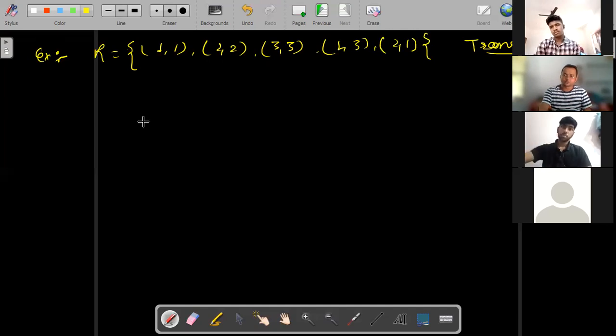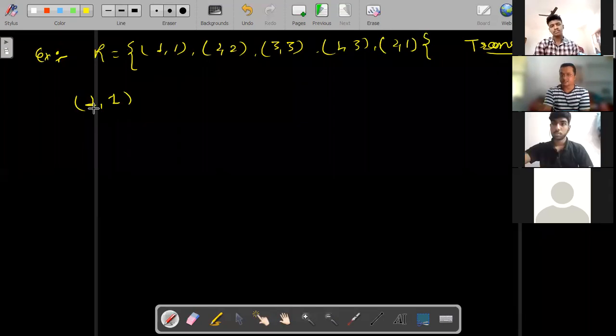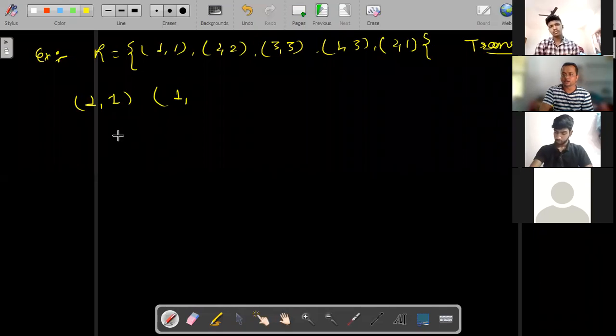See here, so what we have to do? Everyone listen. (1, 1) means (A, B). Then we have to start from B for (B, C). So (B, C) means (1, ?). Now you have to see which element is starting from 1 in the given relation. That is (1, 3) only.